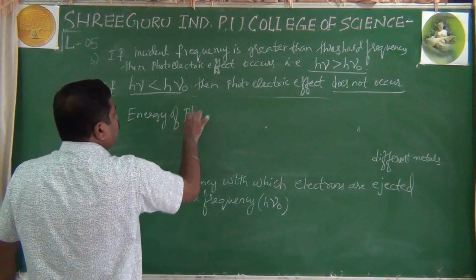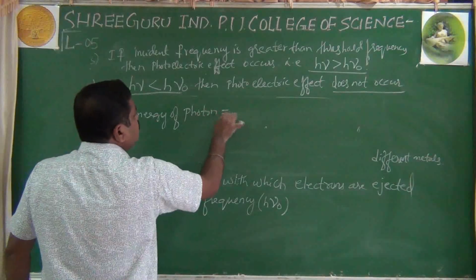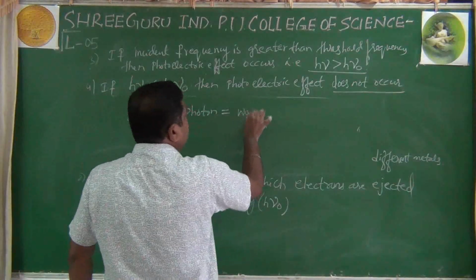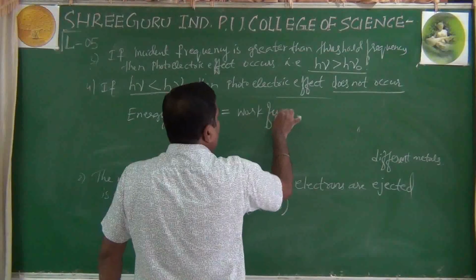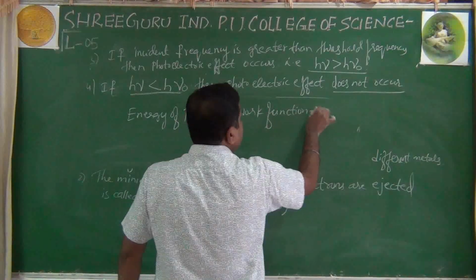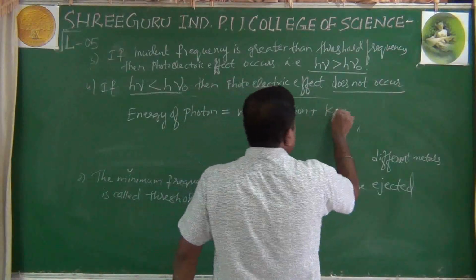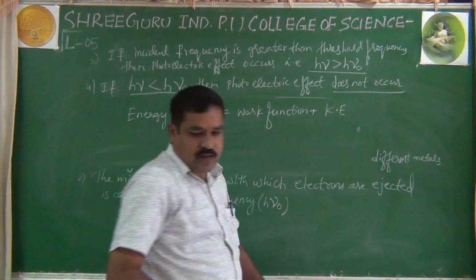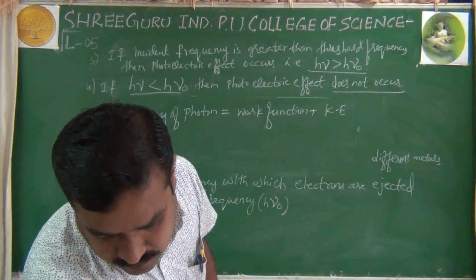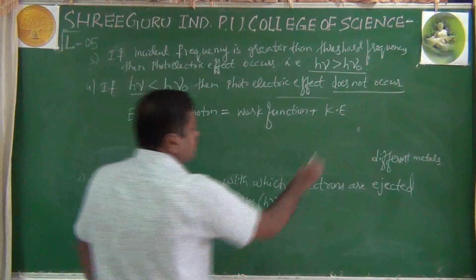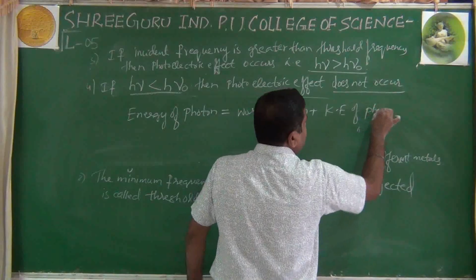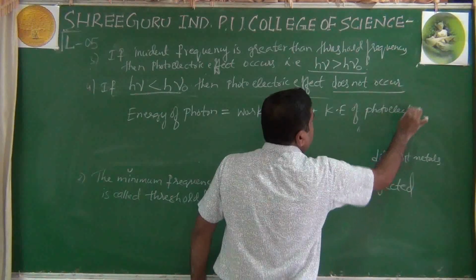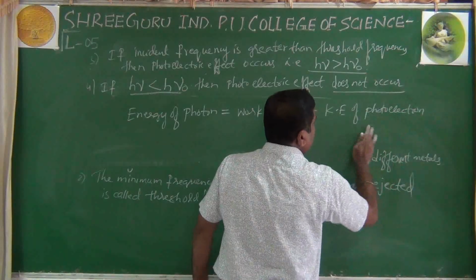Energy of photon is equal to work function plus kinetic energy of liberated electrons. Okay, kinetic energy of photoelectron.